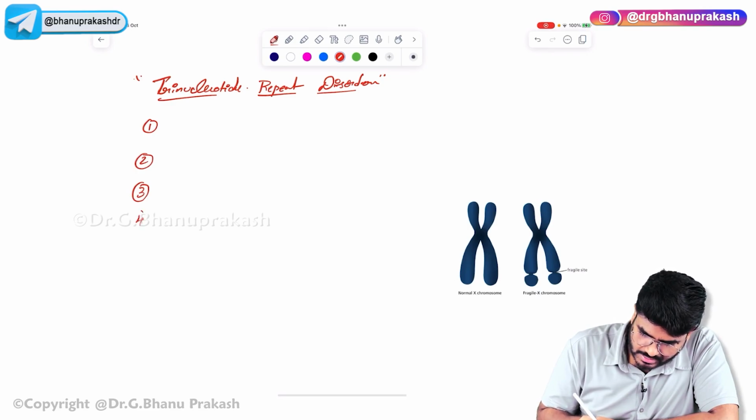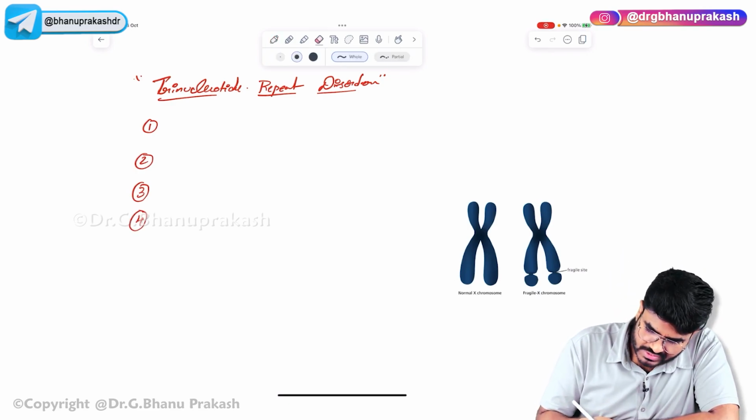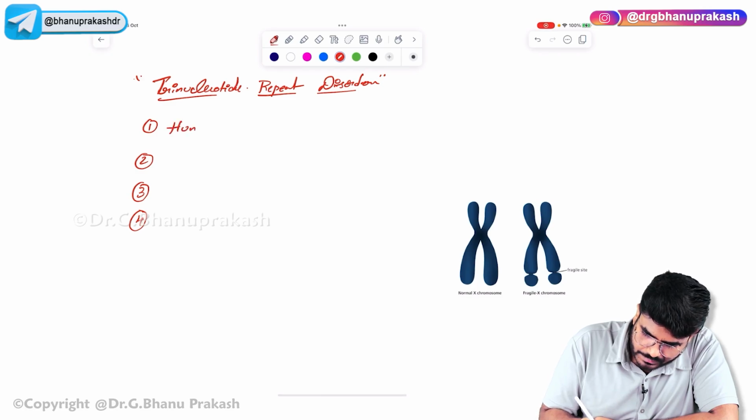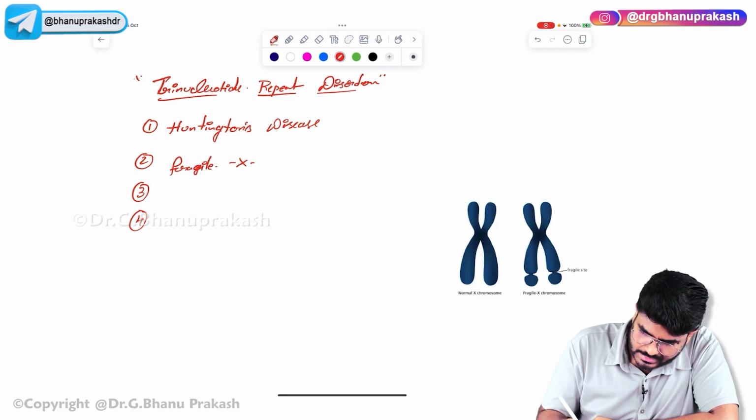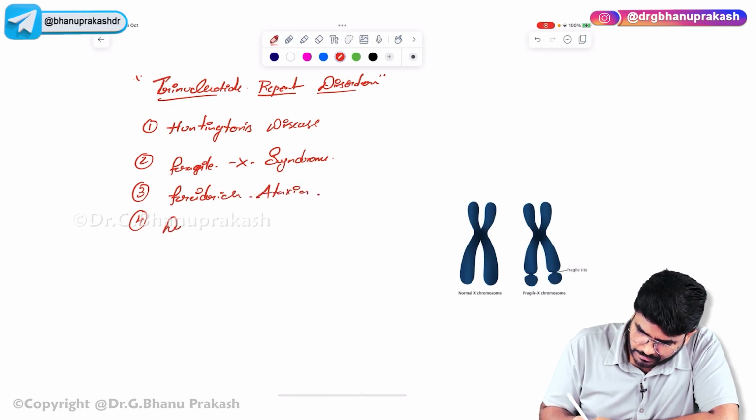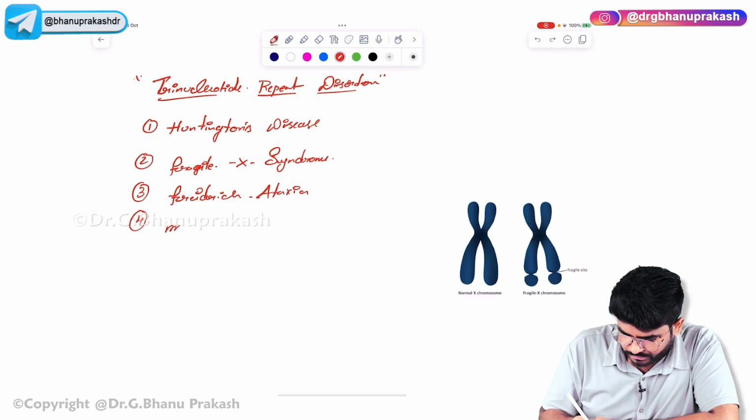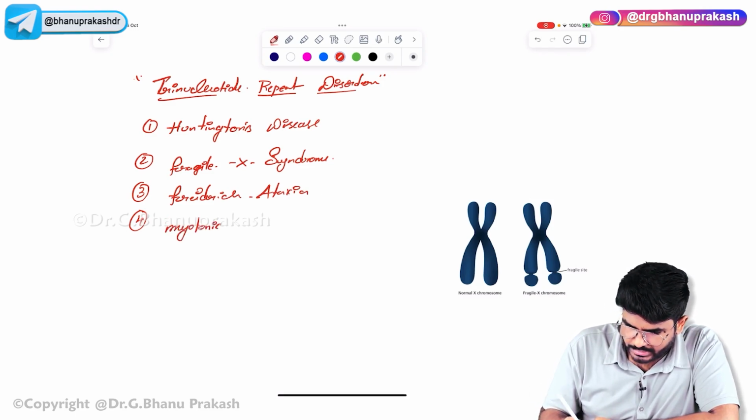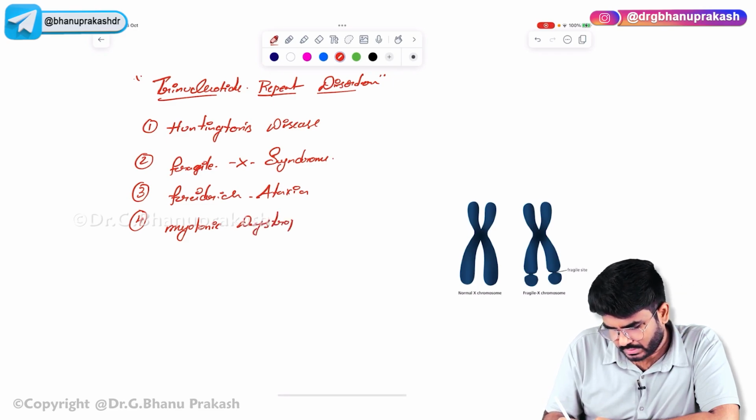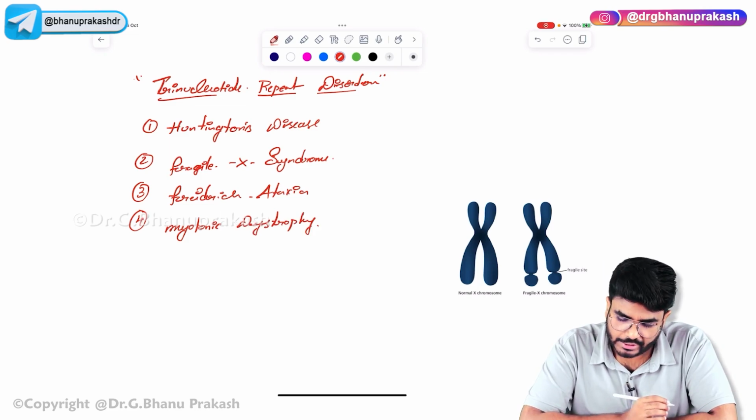Now, what are the examples of trinucleotide repeat disorders? There are 4 important examples which you need to know for your exam. The first example is Huntington's disease. Second, Fragile X syndrome. Third, Friedreich ataxia. And fourth, myotonic dystrophy. So all these are examples of trinucleotide repeat disorders.